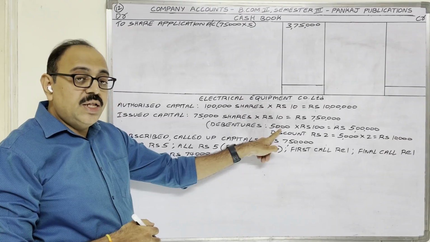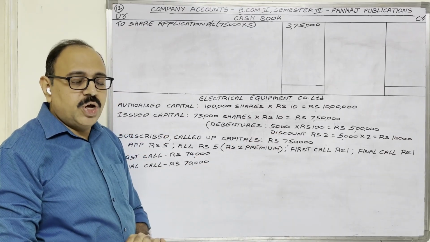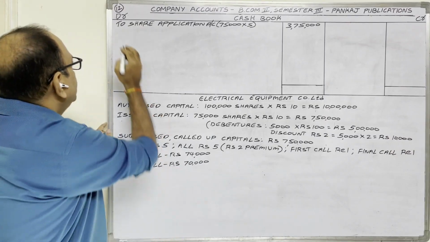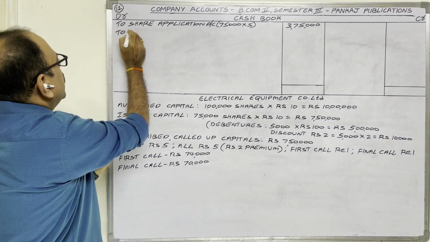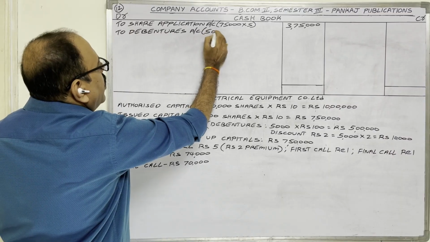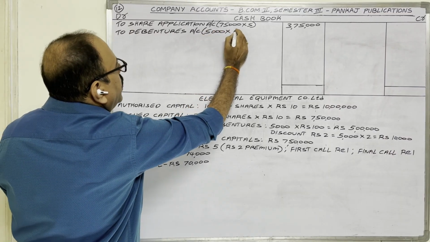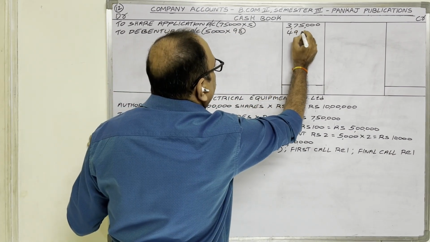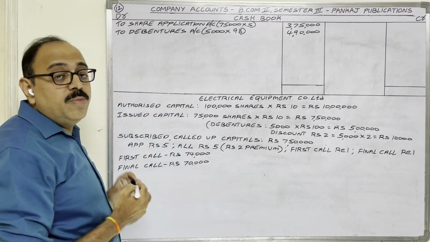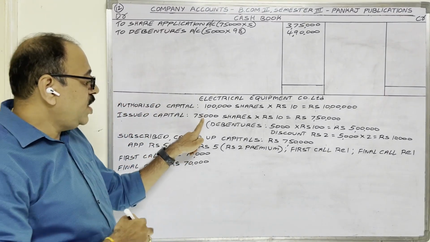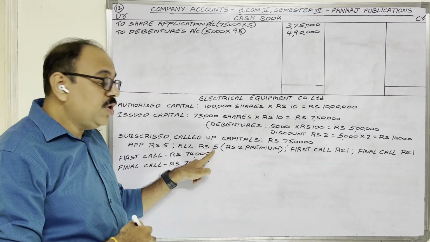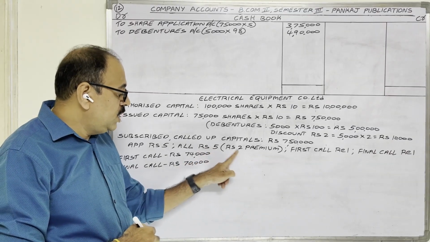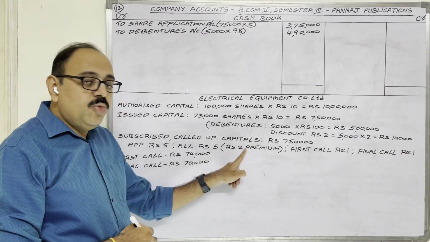Not only shares, the company issued debentures also. 5,000 debentures at the rate of 98 rupees each because of 2 rupees discount now. So debenture money is also coming. On the debit side, To Debentures Account. Calculation, 5,000 debentures at the rate of 98 rupees each, 4,90,000 is coming. Next, allotment money. On 75,000 shares at the rate of 5 rupees each, allotment money is coming. In this 5 rupees, 3 rupees is actual allotment money, 2 rupees premium money.